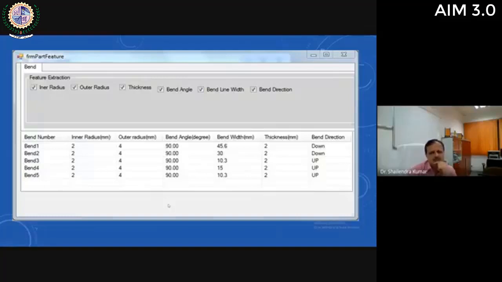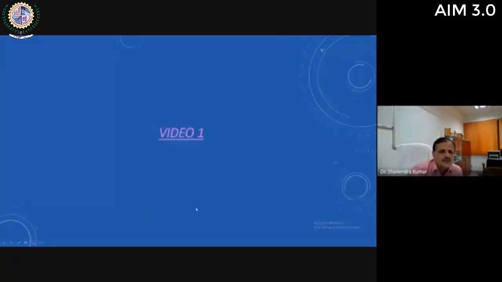These outputs are just a sample, not the complete list. There are other design features also. Here I have shown you only the features which are related to bending. Otherwise, the complete dimensions of that sheet metal part, width, length, all these features are extracted automatically and stored in a database file. Okay, I will show you the complete video later on.